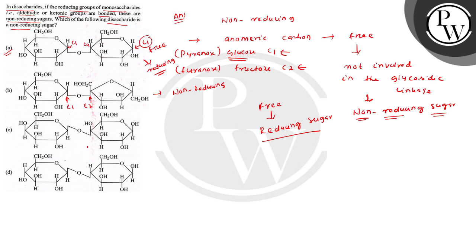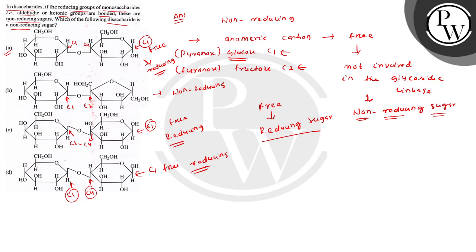In the third option, if you see, this is C1 carbon and this is C4 carbon. The linkage is C1-C4, and the C1 carbon of the other glucose unit, the pyranose unit, is free. तो ये हो जाएगा reducing. In the last option, this is C1 carbon and this is also C4 carbon. यहाँ पे C1 carbon is free, so this is also reducing.